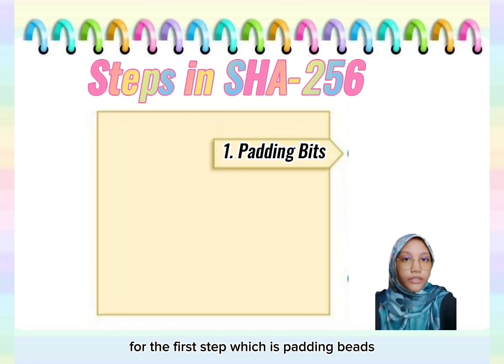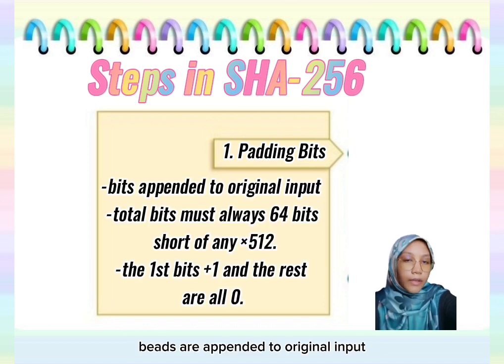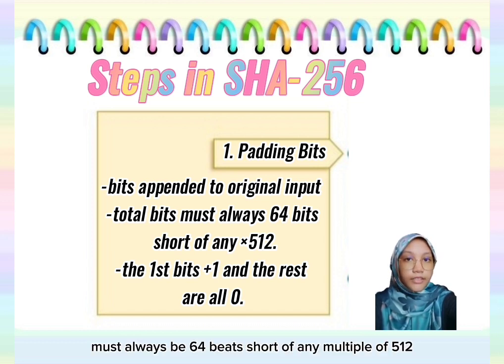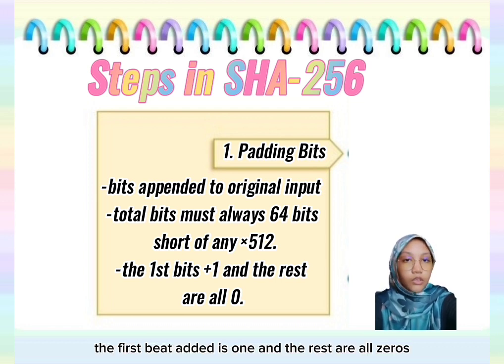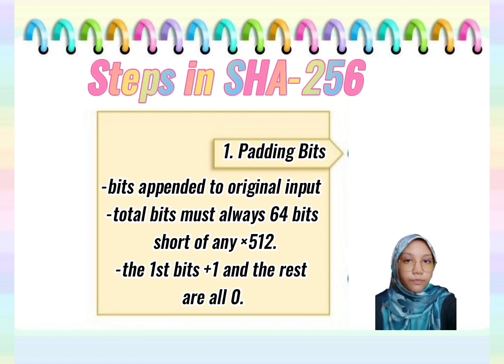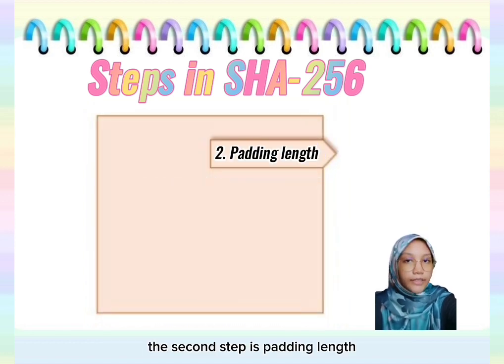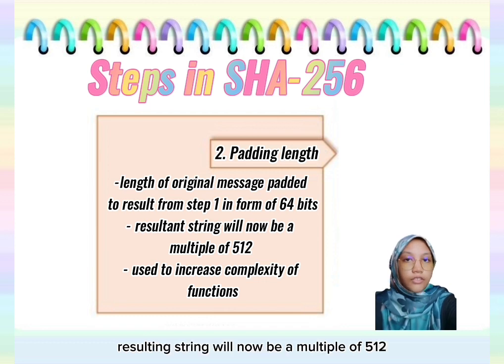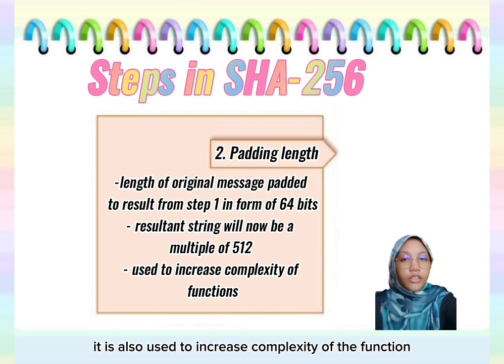For the first step, which is padding bits. Bits are appended to original input to make it compatible with the hash function. Total bits must always be 64 bits short of any multiple of 512. The first bit added is 1 and the rest are all zeros. The second step is padding length. Length of original message is padded to the result from step 1 in form of 64 bits. Resultant string will now be a multiple of 512. It is also used to increase complexity of the function.